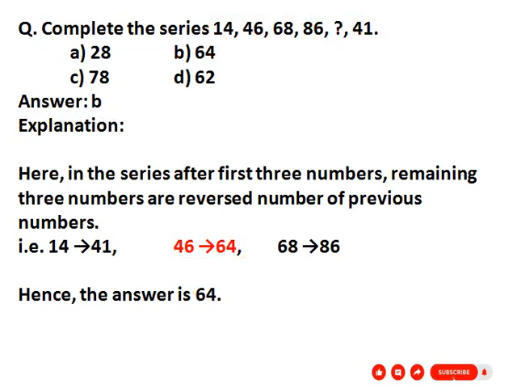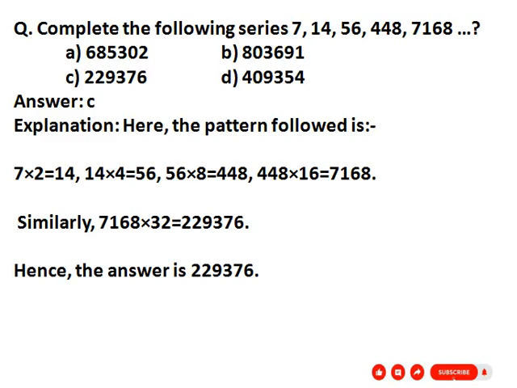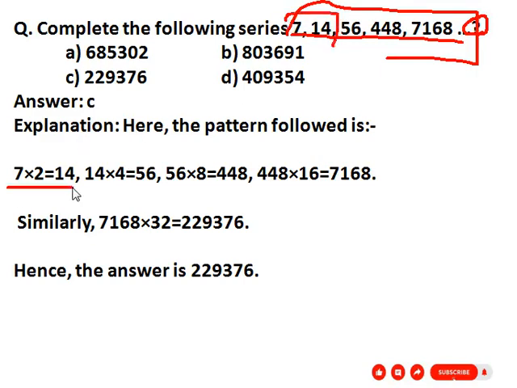Our next question is: complete the following series. The series given is 7, 14, 56, 448, 7168, and what will be the next number? Here also there is a pattern. Which pattern? See the first two numbers, 7 and 14. 7 into 2 is 14. Then 14 into 4 is 56.